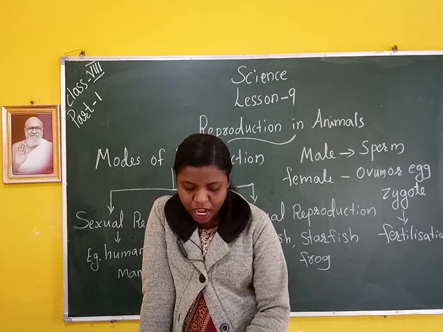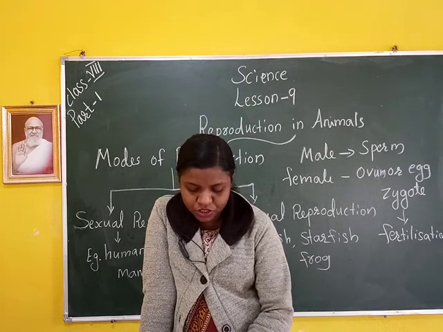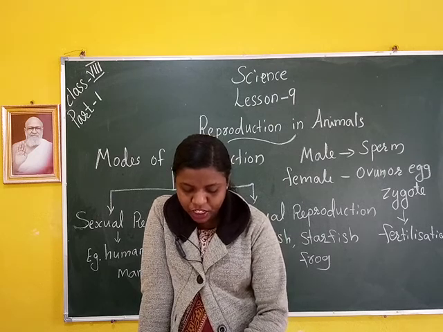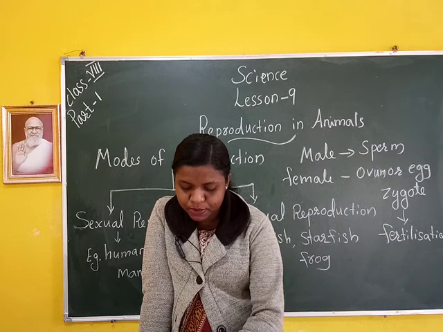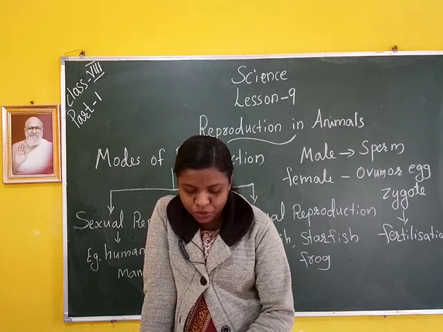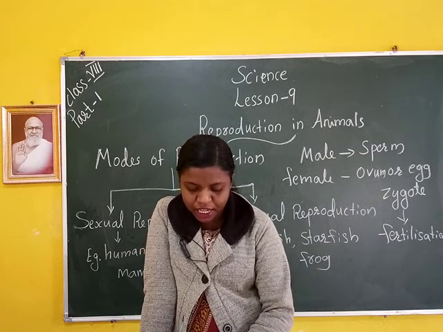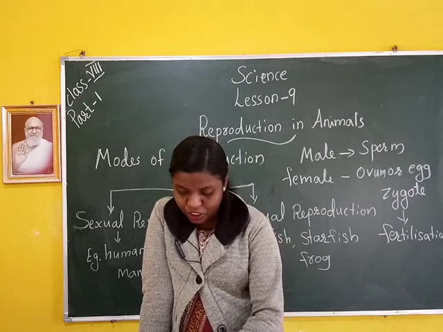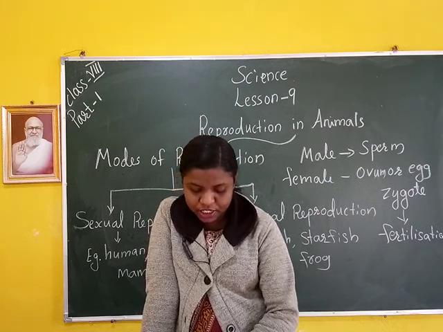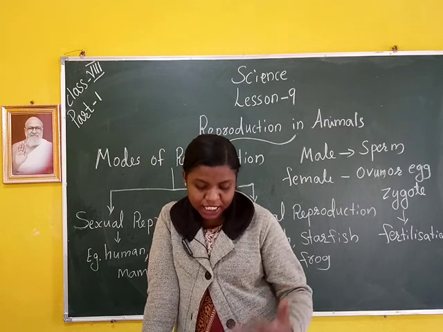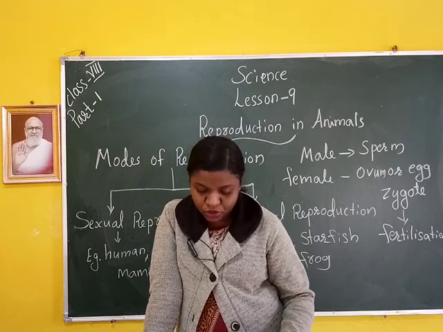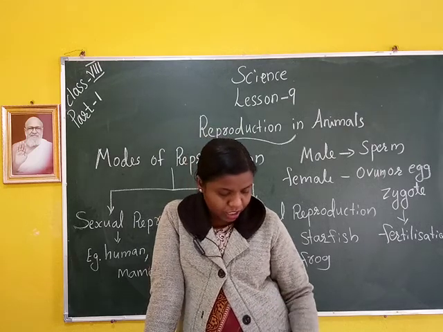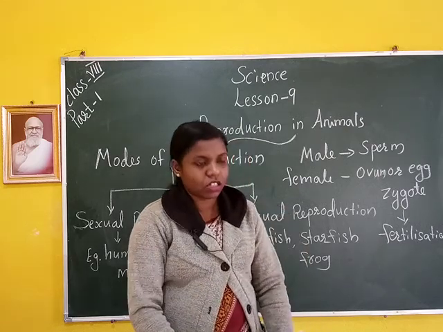The zygote marks the beginning of a new individual, as the process involves the meeting of an egg cell from the mother and a sperm cell from the father. So the new individual inherits some characteristics from the mother and some from the father. You yourself must have noticed that some of your and your siblings' characters are similar to your mother and some to your father. Now look at the picture.